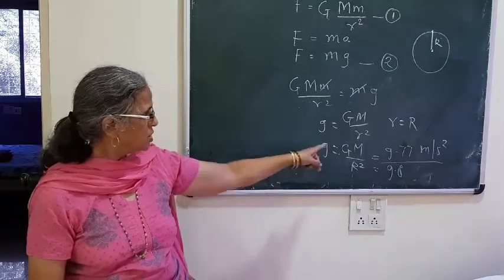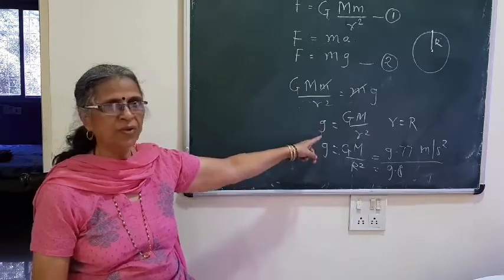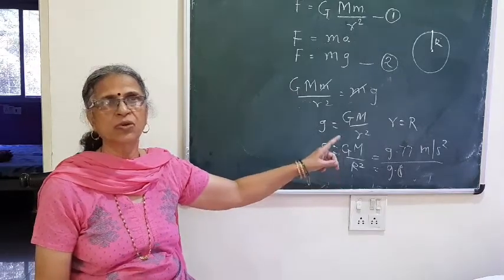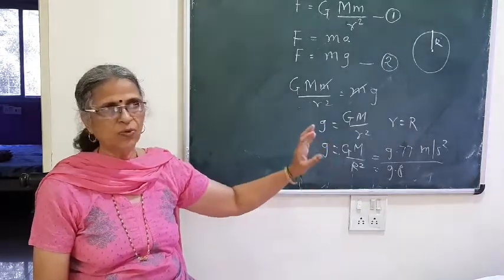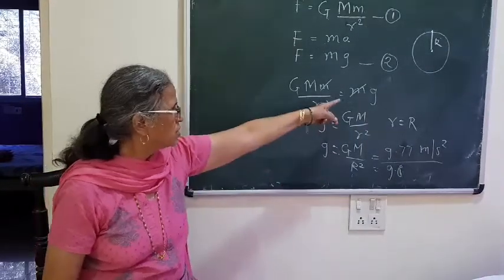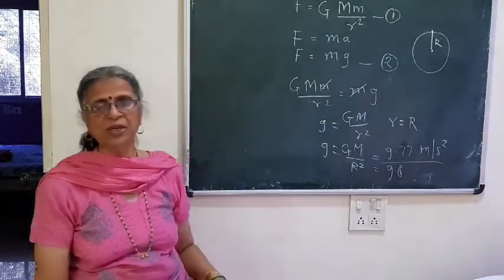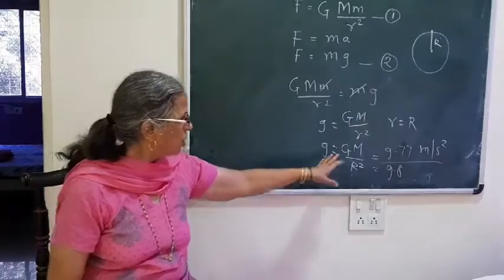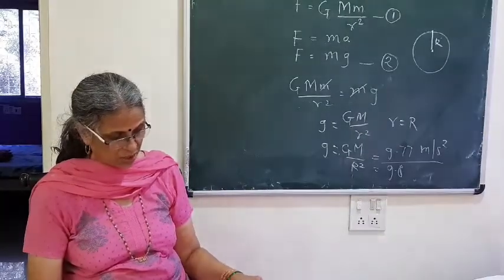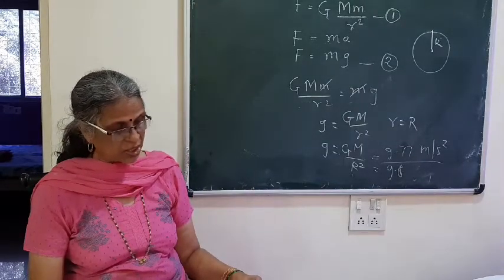Now from this equation, what conclusion can we have? This value of gravitational acceleration is independent of the properties of the falling object. If we have its mass, the mass term gets cancelled, so it is independent of the properties of the object, and it depends only on the mass of the earth and the radius of the earth. So these are the factors on which this g depends. That is how we can derive the expression.